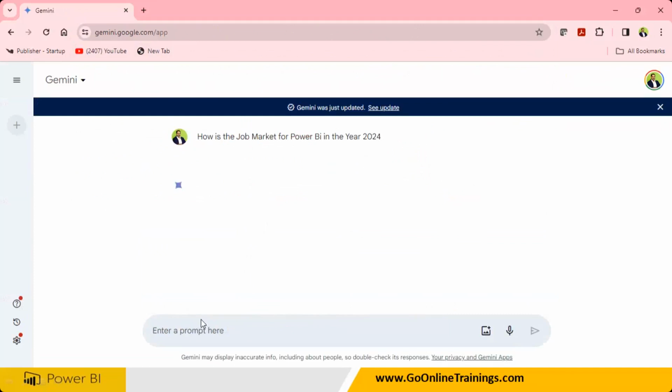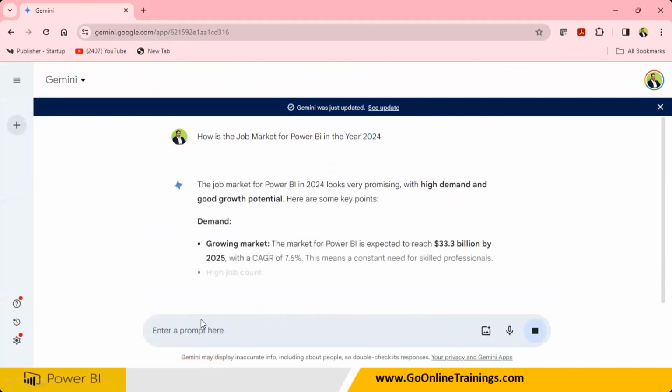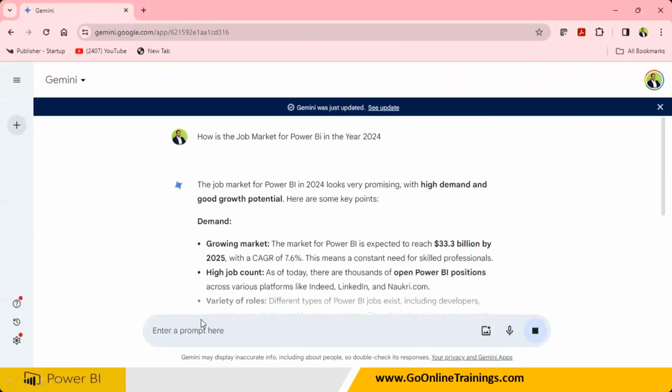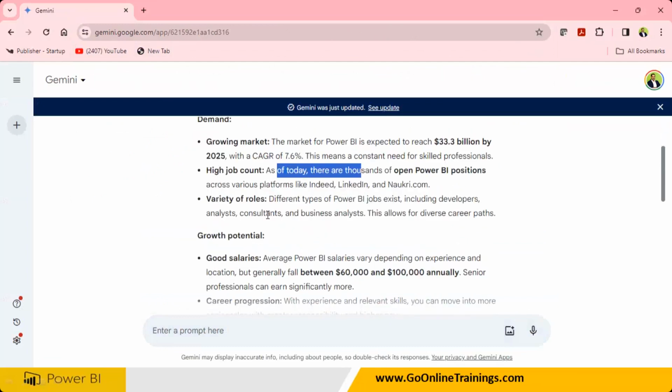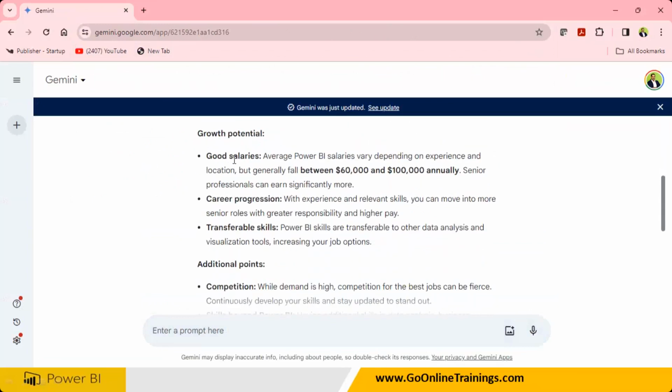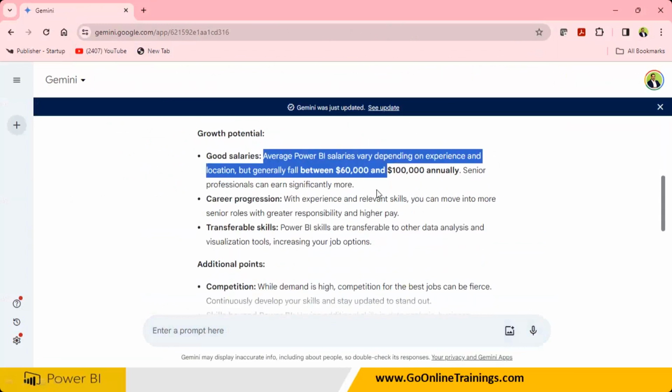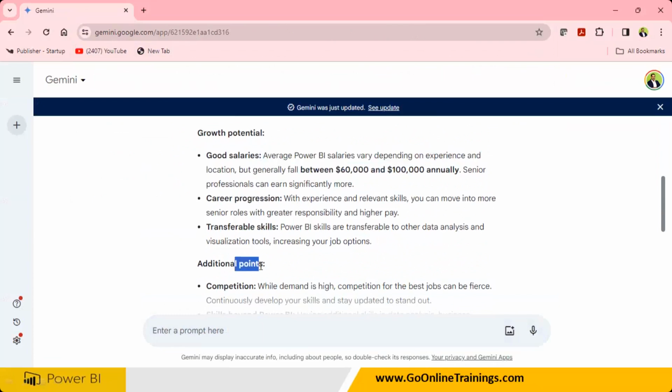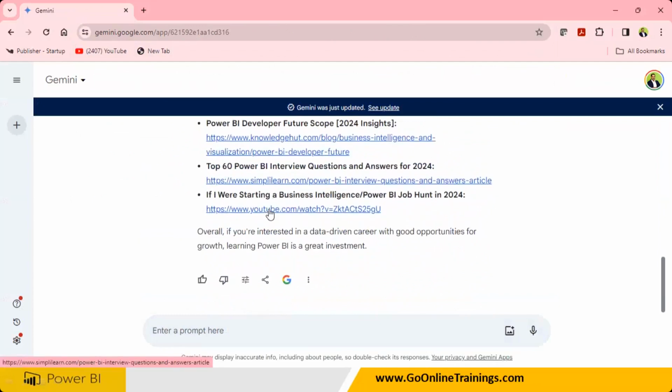ChatGPT has a large amount of data, and it is going to tell you. The job market for Power BI in 2024 looks very promising with high demand and good growth potential, right? The market for Power BI is expected to reach this many billion by 2025 with a CAGR of this much. This means a constant need for skilled professionals, a high job count, and open Power BI positions across a variety of roles. Good salaries, the average salary will be this much to this much. Career progression, transformations, additional points, and so on. This is what it is going to tell you.